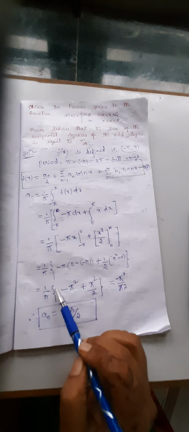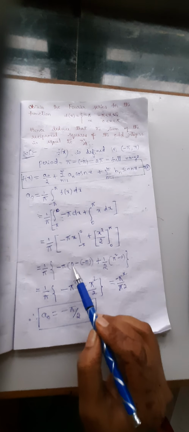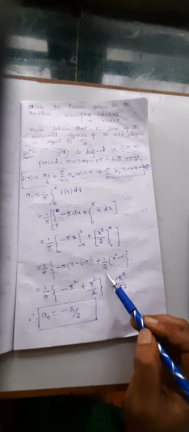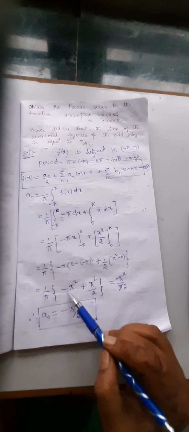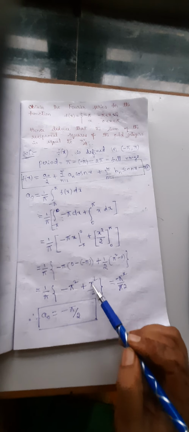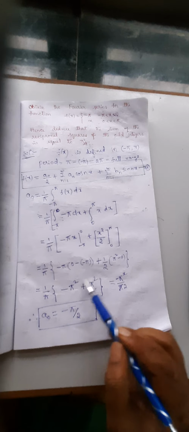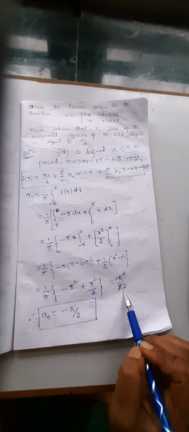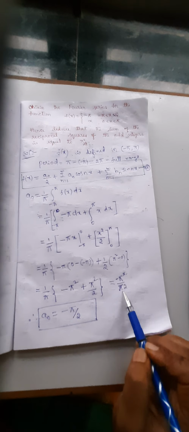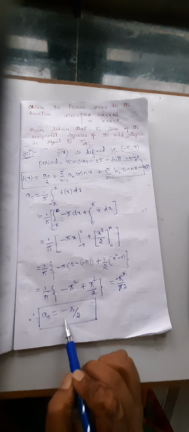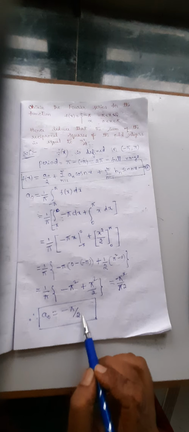So 1 by pi into minus pi times pi, which is minus pi square, plus half pi square. We have the same quantity with minus 1 time plus half time. When we take the LCM and simplify, we will get minus half. We have minus pi square divided by 2 pi. Pi gets cancelled, therefore a naught equal to minus pi divided by 2.